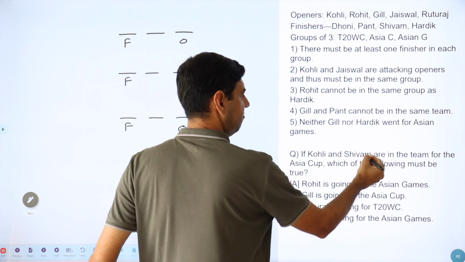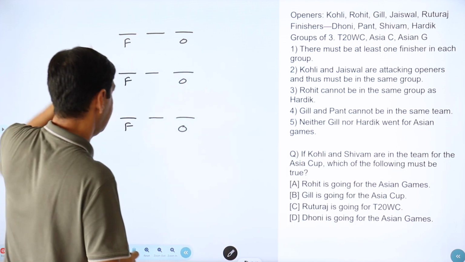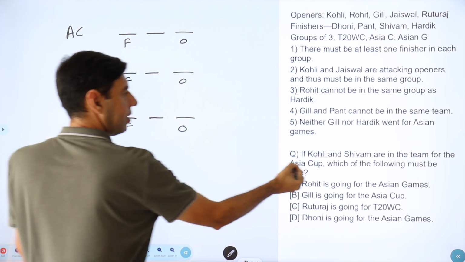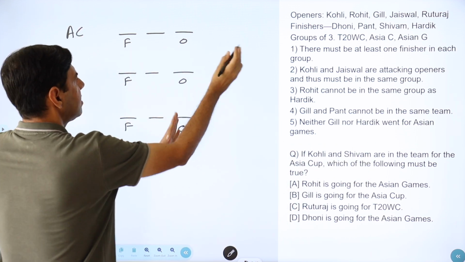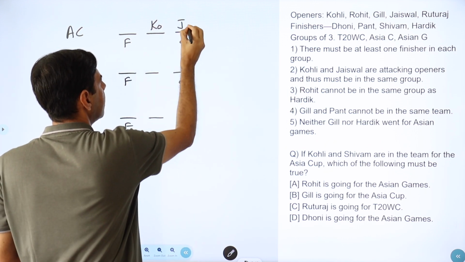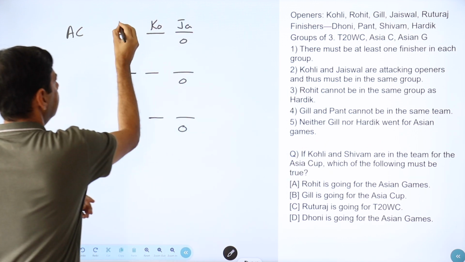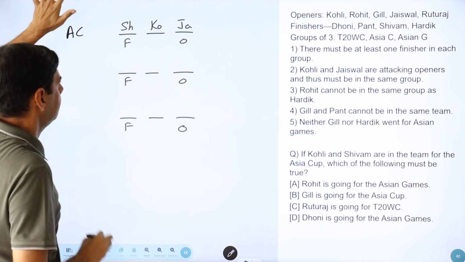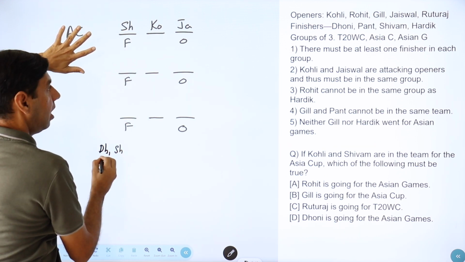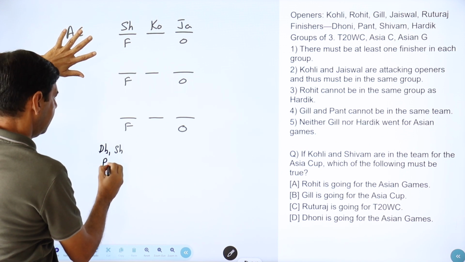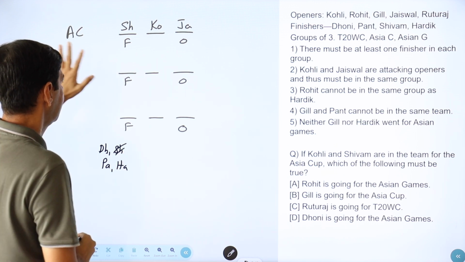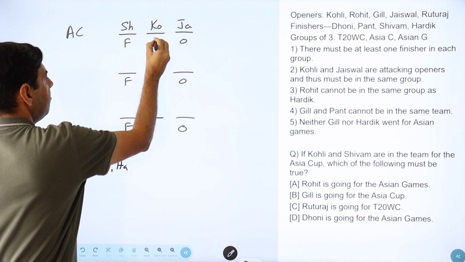Now if Kohli and Shivam are in the team for Asia Cup, right now they are in a blank state, so I take this as Asia Cup. Kohli and Shivam. Openers I'll write to this side, so wherever Kohli has to be there, Jaiswal also has to be there, and Shivam are in Asia Cup. So with the finishers, Dhoni, Shivam, Pant and Hardik, we don't have many conditions, so Shivam is gone over there, right? And this is the team with one finisher.